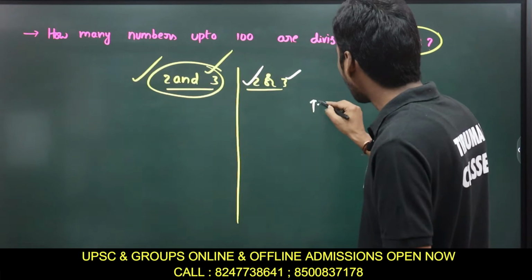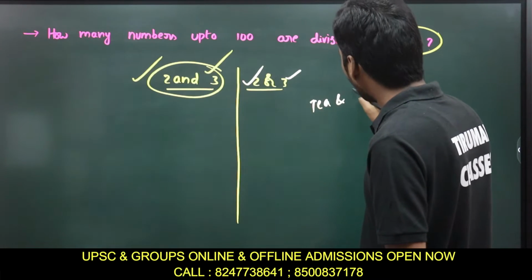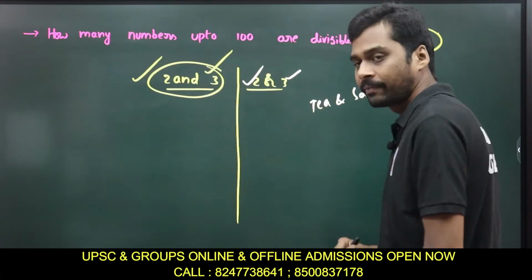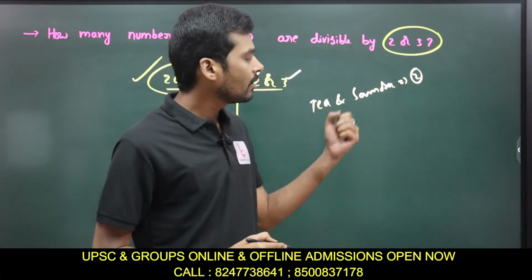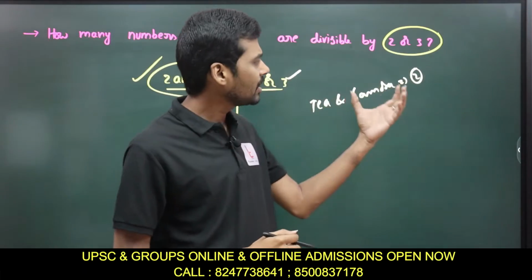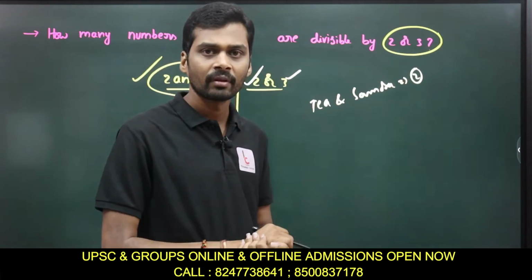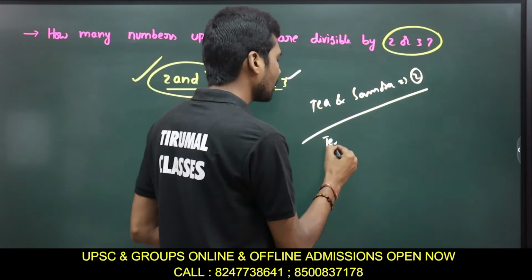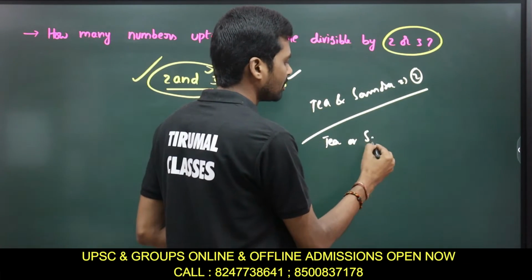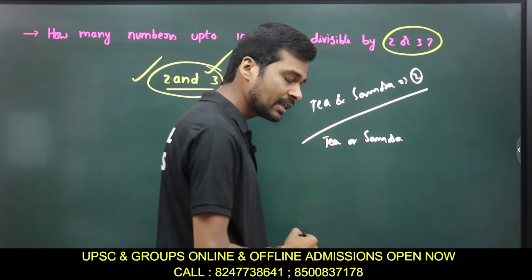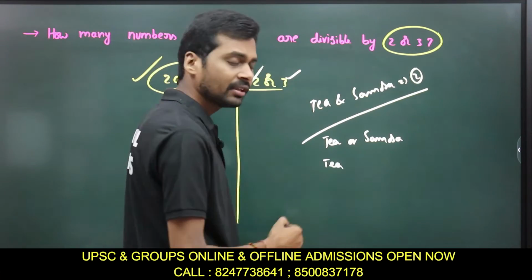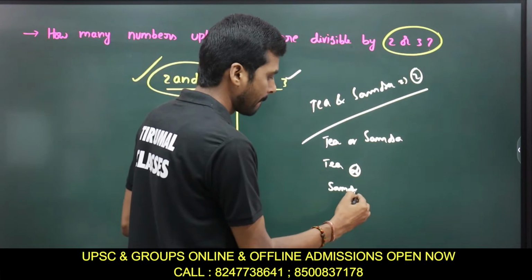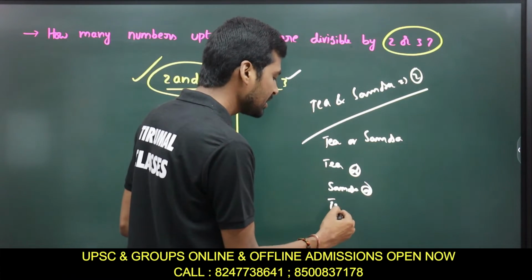When I say that I will take tea and samosa, I am taking both the things. I am picking up both the things. When I say tea or samosa, it means that either I can take tea, or I can take samosa, or I can also take tea and samosa.